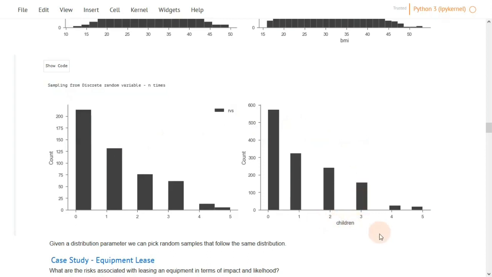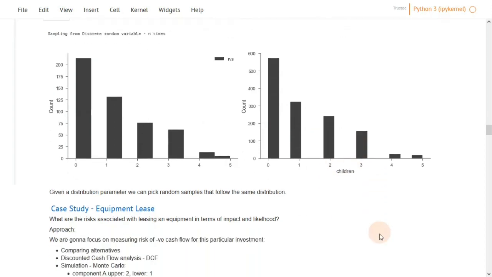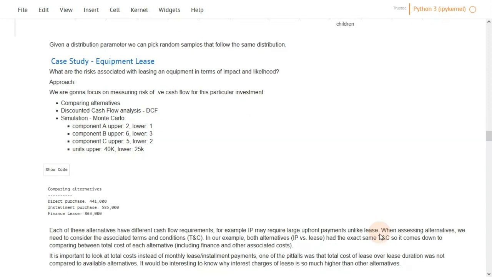Now into our case study. This is actually an interesting and very dear case study to my heart. It's about finance lease, or leasing in general. We were actually trying to assess the risk associated with leasing equipment for one of the clients in terms of impact and likelihood. And this can actually take many forms.